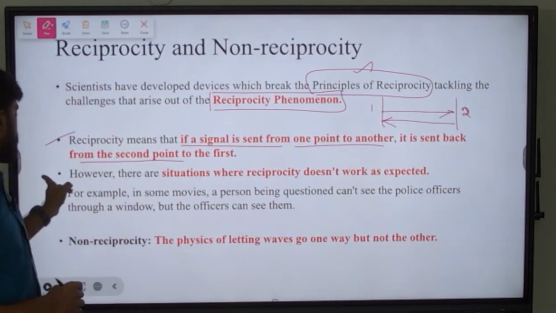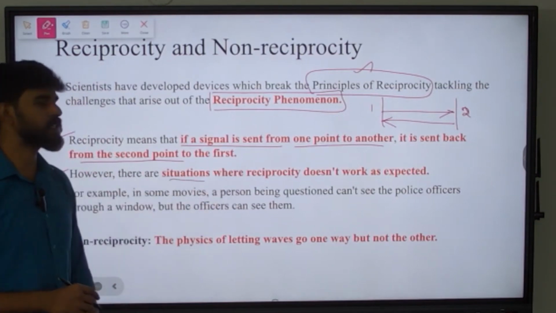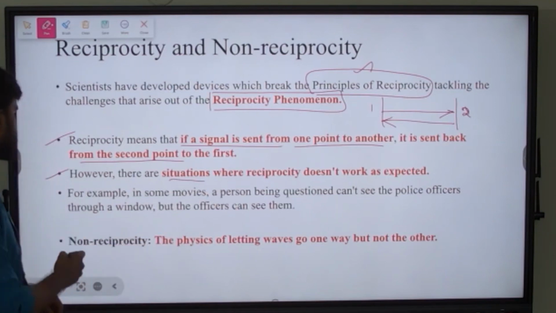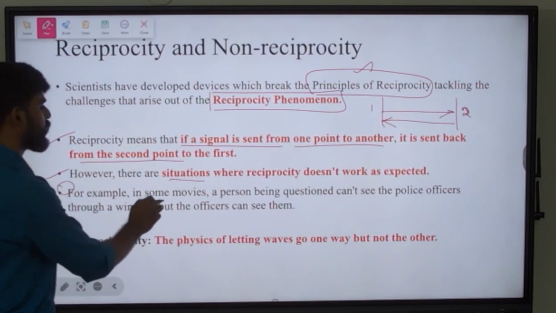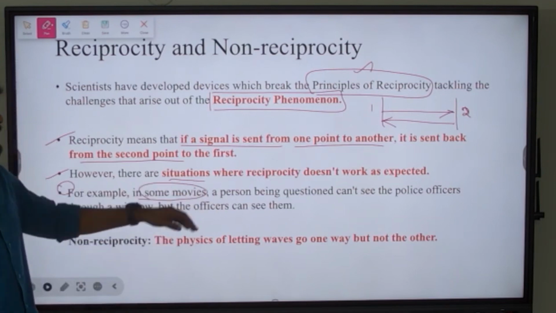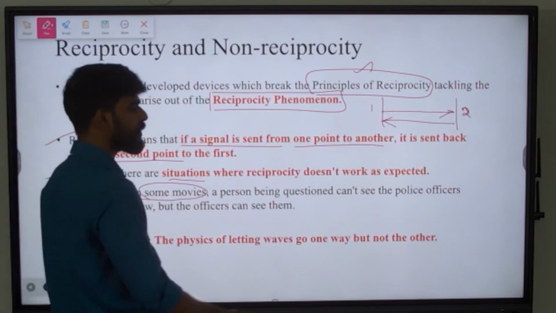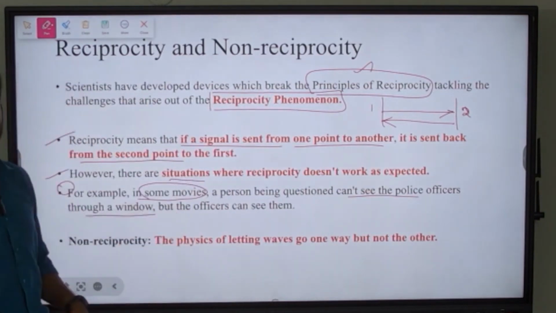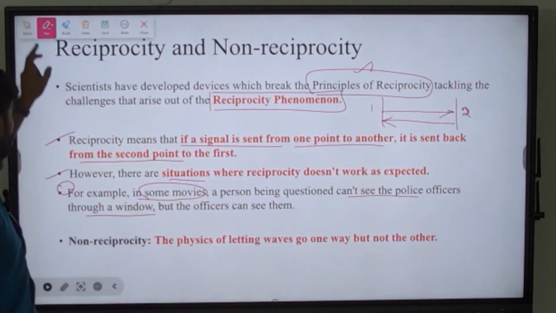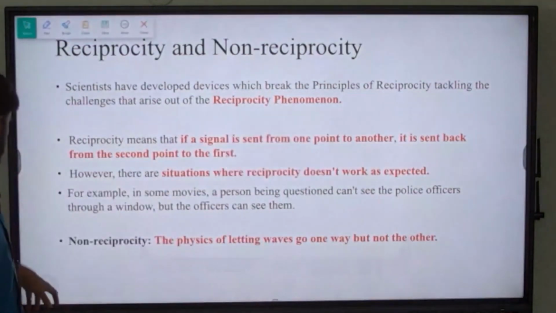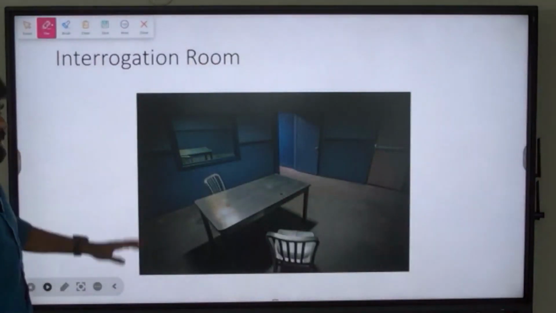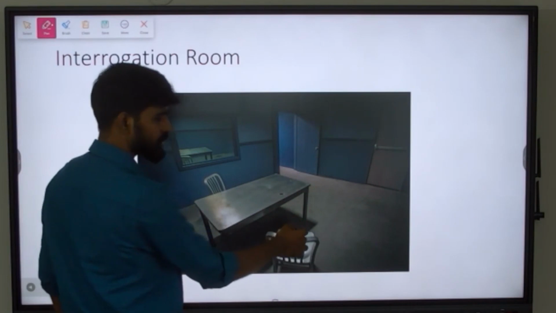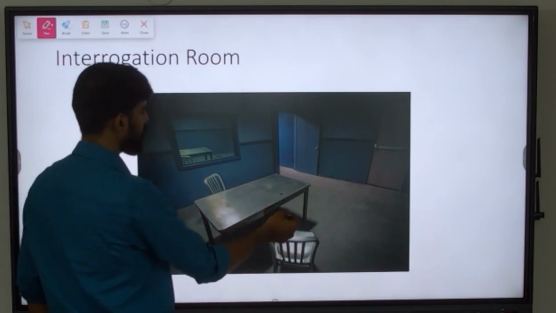But there are situations where reciprocity does not work as expected. Okay, the best example for this is, you might have watched in some movies that a person being questioned or interrogated can't see the police officers through a window, but the officers can see them. Okay, so if you see that in the picture, those are called interrogation rooms. So this is the interrogation room that we are talking about.